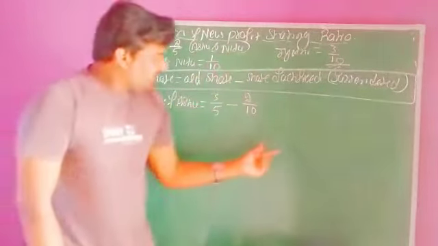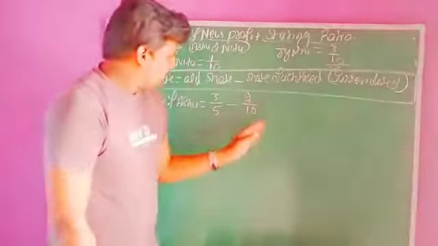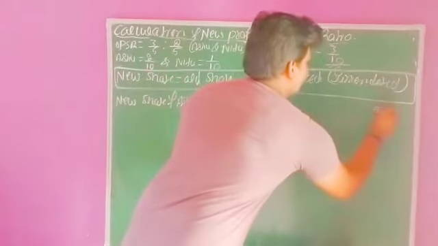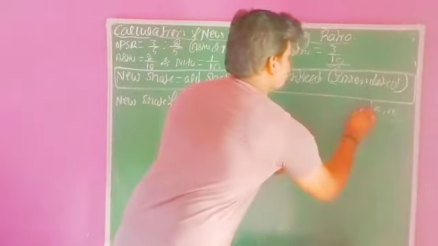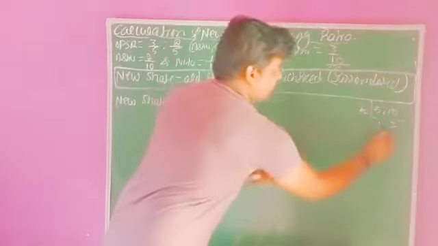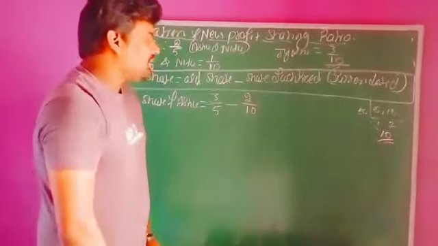So now we need to take the LCM. Both 5 and 10 can easily be divided, right? So we have to take the LCM of 5 and 10. 5 2s are 10, so 10 is the maximum value. Using this value, now we need to simplify.